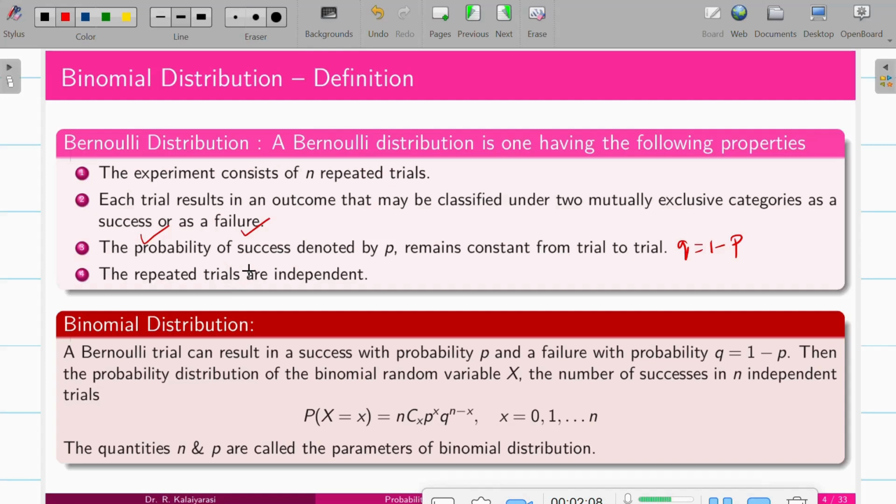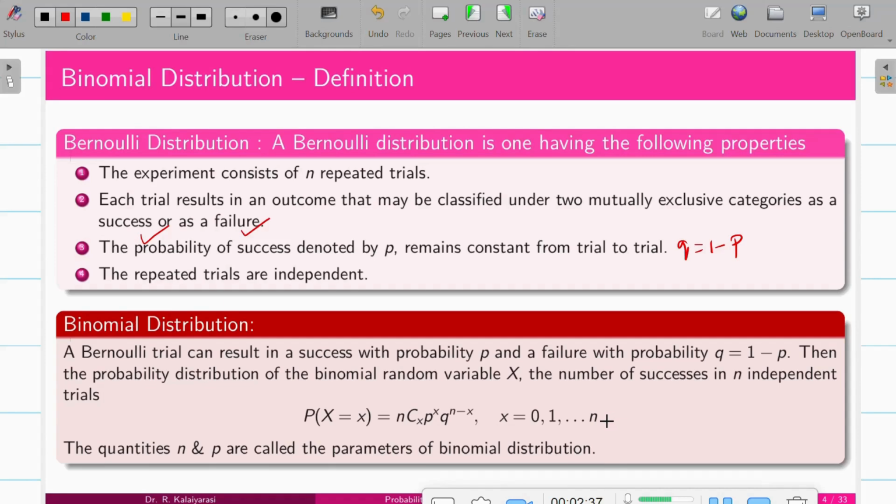If these properties are satisfied for a particular experiment, then we say that the experiment follows a Bernoulli distribution. Now let me define the binomial distribution. A binomial distribution is a Bernoulli trial which can result in a success with probability P and a failure with probability Q. Then the probability distribution of a binomial random variable X is given by P of X equals nCx p^x q^(n-x), where x varies from 0 to n.